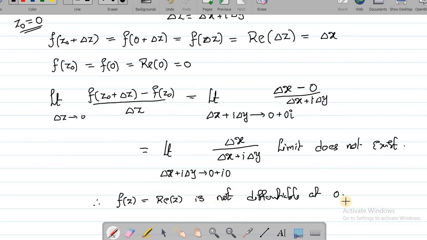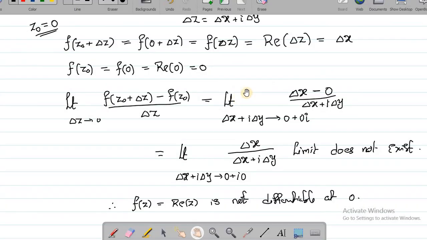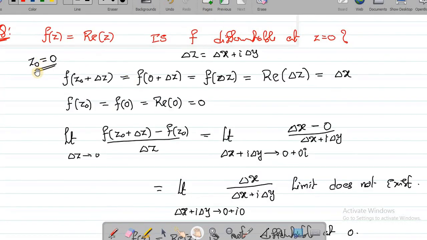Okay. Now I have another question. It is not differentiable at 0, but is it differentiable at any other point? So let's try to verify that. To verify, instead of starting with z0 equal to 0, you take some arbitrary z0, so it works for all. Now let's see.